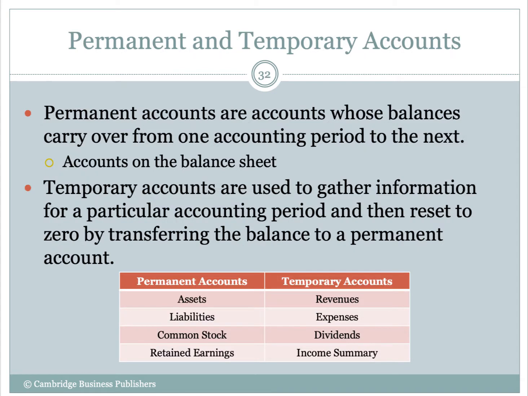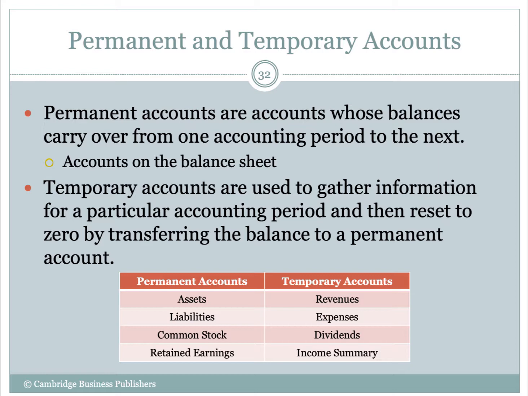Okay, so in the closing process, we need to categorize our accounts, right? Our accounts are either permanent or they're temporary. Permanent accounts are the accounts whose balances carry over from one accounting period to the next accounting period. Basically, these are all the accounts that are on the balance sheet.